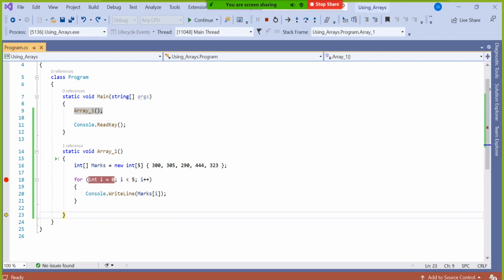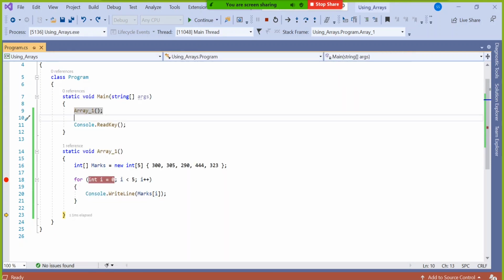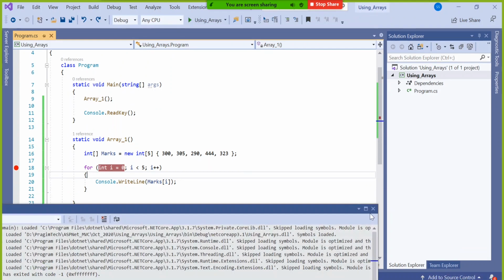One time will come when I will be 6. Have a look. This time I will be 6 and then it will come down, having displayed up to 5. Zeroth value, first value, second value, third value, fourth value instead of 0, 1, 2, 3, 4. See the difference. So indexes we are taking help of but displaying the value. That's why marks of I. So I is index and marks of I is actual value.